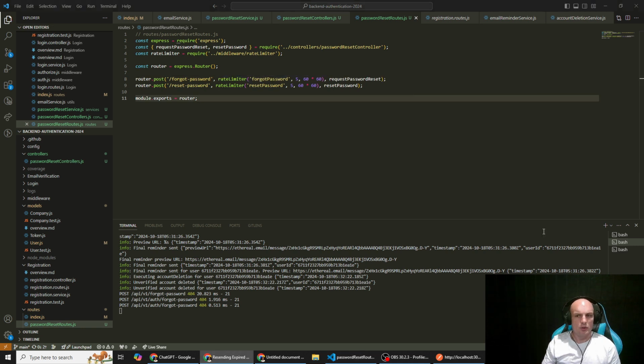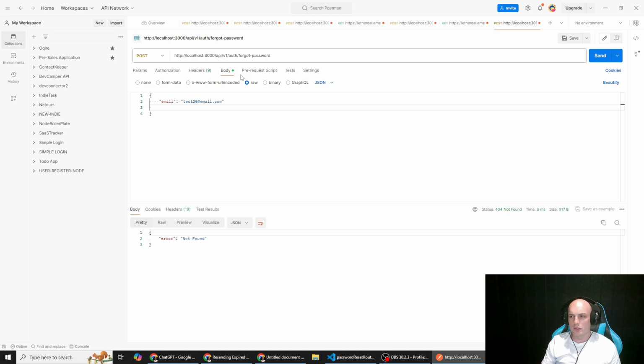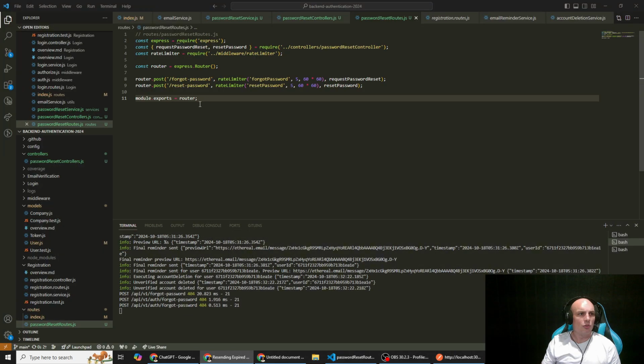Router.post. Alrighty, let's just double check this. So API /v1 /auth /forgot password. Password reset routes. We've got request password reset rate limiter. Router.express.router. Got our forgot password. We got our reset password.